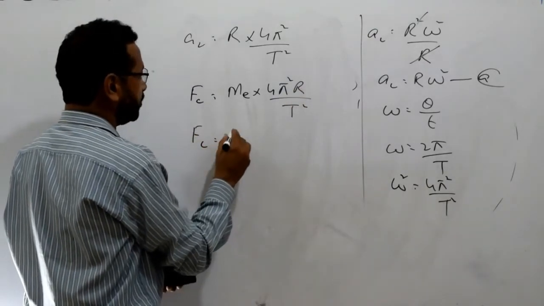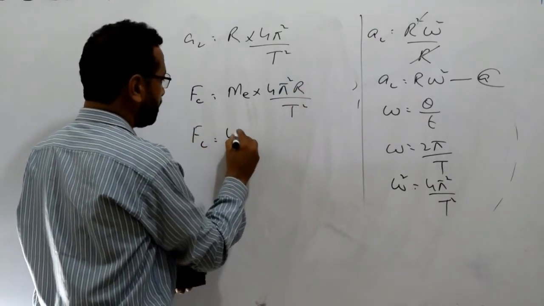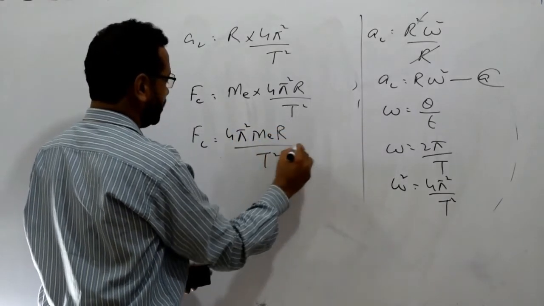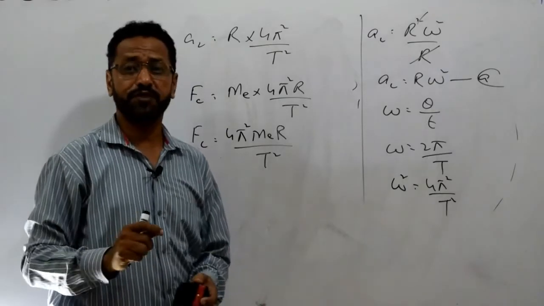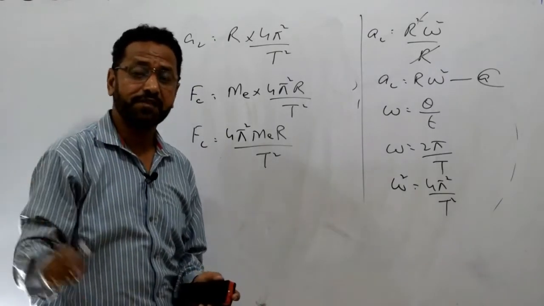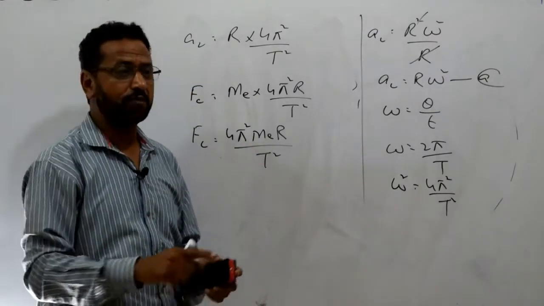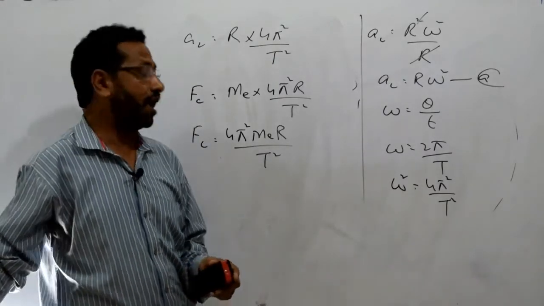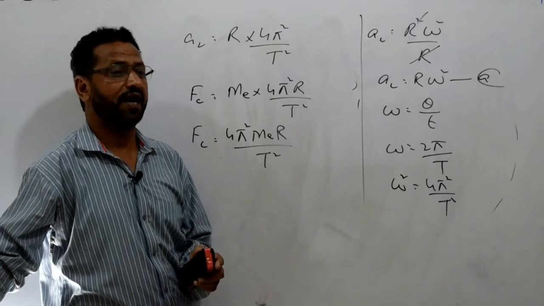So the centripetal force is equal to 4 pi square m_e r over T square. This one is the centripetal force which keeps the earth revolving around the sun, means it's the orbital motion of the earth.